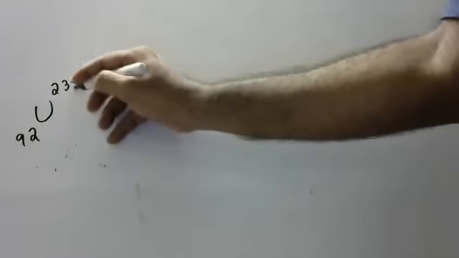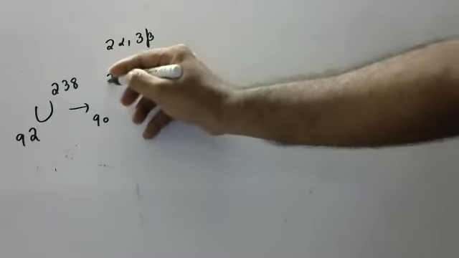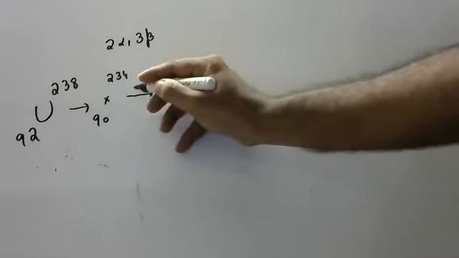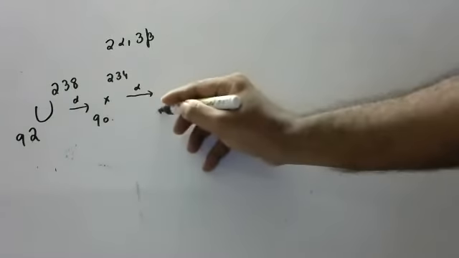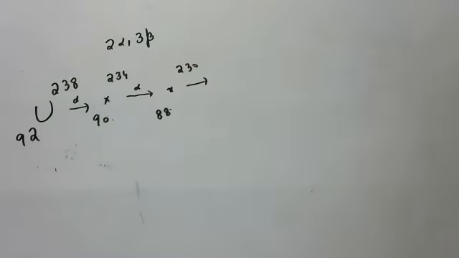Suppose I give one sample question. After that, I will go to another topic. Sample question: uranium 92, 238 is there. You may get a question like this. It will emit two alpha particles and three beta particles. What is the resulting element? Like this, you will get questions. Two alpha particles: after emitting one alpha particle, it will become 90, 234. The element can be anything, no problem. After emitting one more alpha particle, 90 will become 88, 234 will become 230. The element is actually radium.